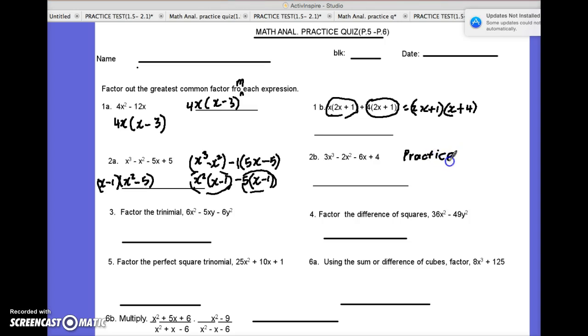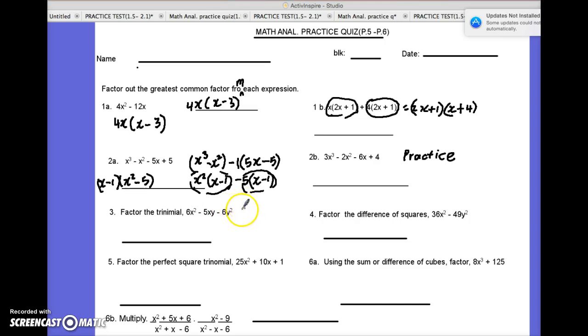Do it similarly, grouping by 2's, because you got 1, 2, 3, 4 terms. Now number 3. What do we have here? We have factor the trinomial. And so this one is a little bit more involved, where we have 6x squared minus 5xy, and here minus 6y squared. I hope I wrote this down well.